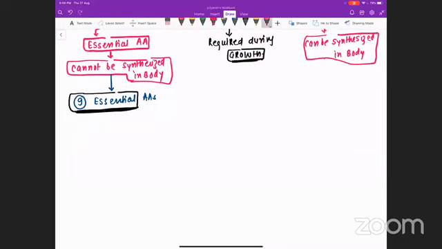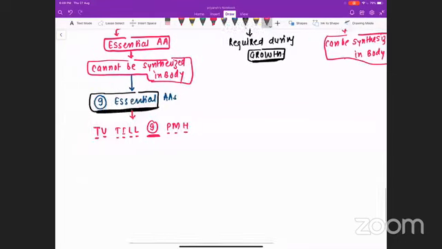How we are going to remember these 9 essential amino acids is with the mnemonic TV till 9 p.m. H. 9 means there are 9 essential amino acids, and these are the initials of each of the amino acids. TV till 9 p.m. H.